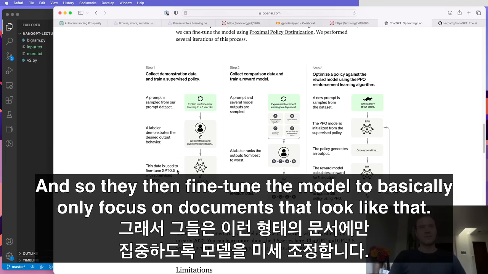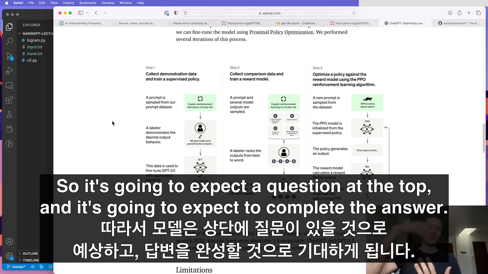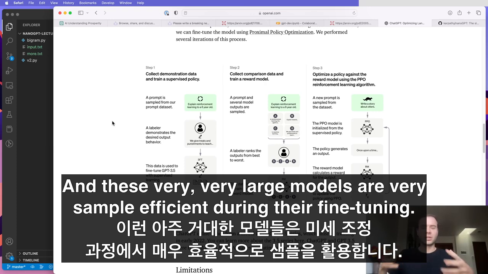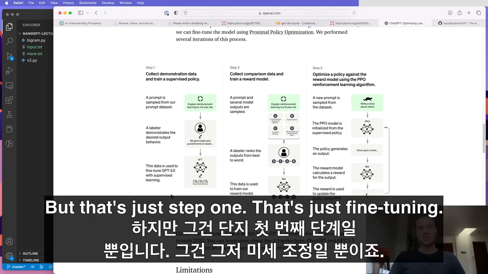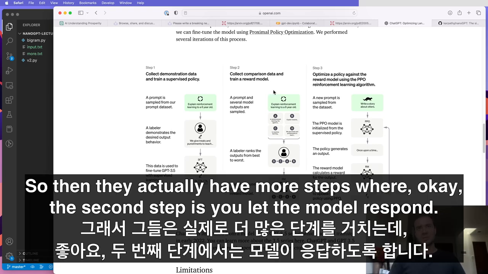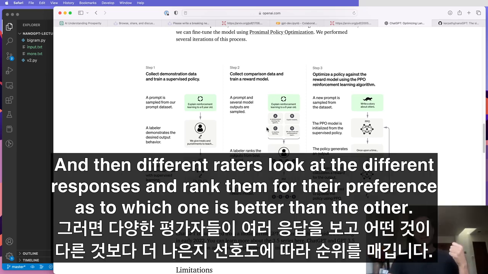They then fine-tune the model to only focus on documents that look like that. And so you're starting to slowly align it. It's going to expect a question at the top and it's going to expect to complete the answer. And these very, very large models are very sample efficient during their fine-tuning. So this actually somewhat works. But that's just step 1. That's just fine-tuning. Then the second step is you let the model respond, and then different raters look at the different responses and rank them for their preference as to which one is better than the other.